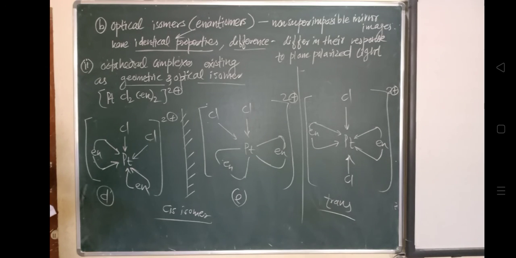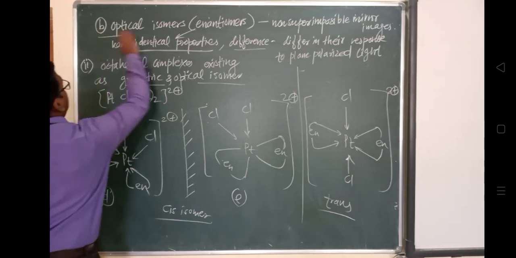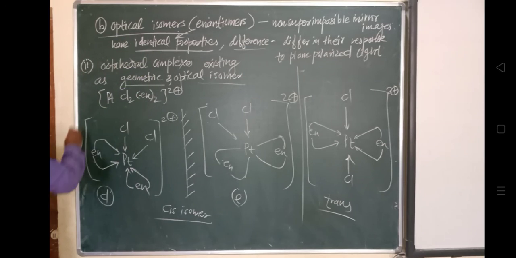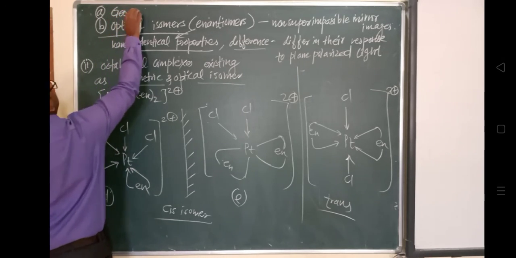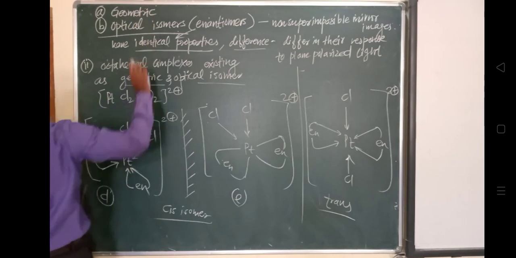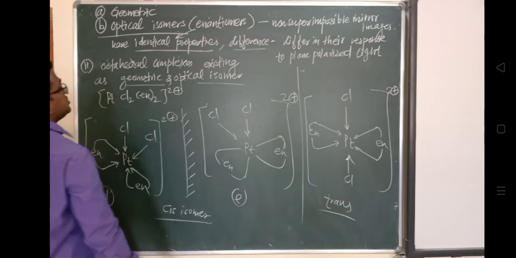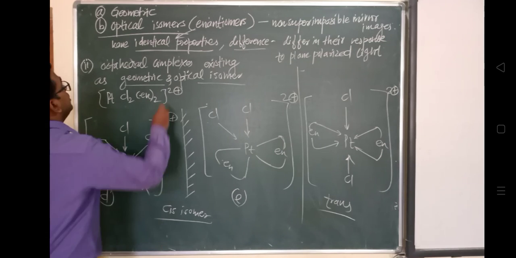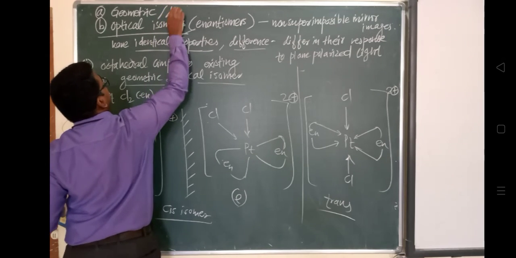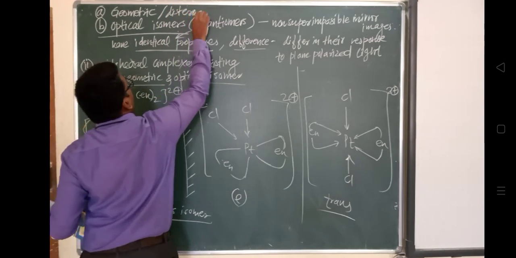We have seen one optical isomer, and before this the type we saw was the geometric isomer. These two are the classifications of stereoisomers. स्टीरियो आइसोमर की क्लासिफिकेशन है। ज्योमेट्रिक आइसोमर, जिसको दूसरा नाम है diastereoisomers.